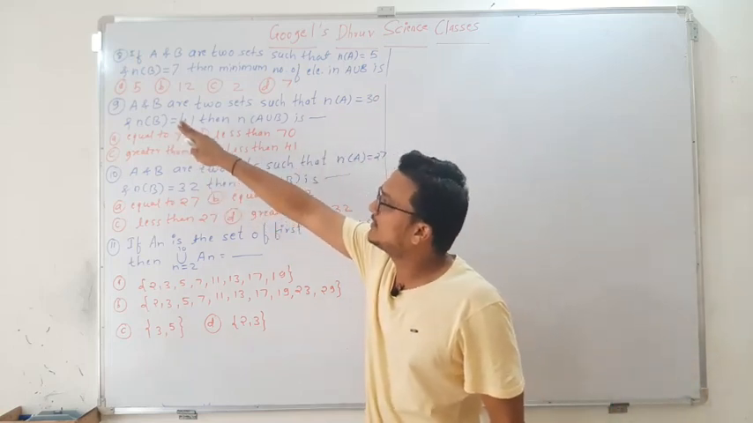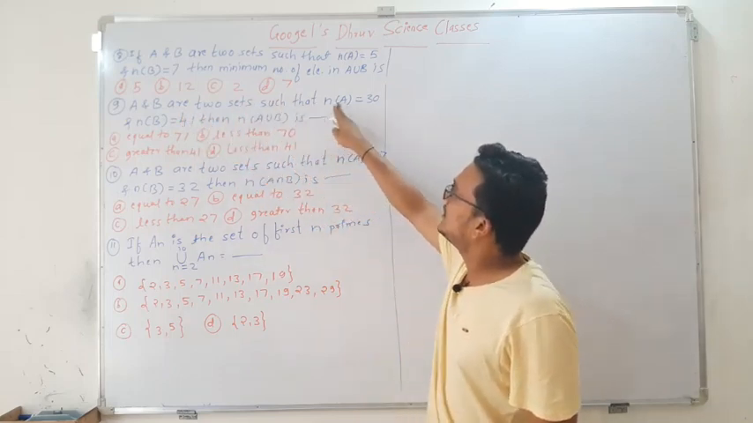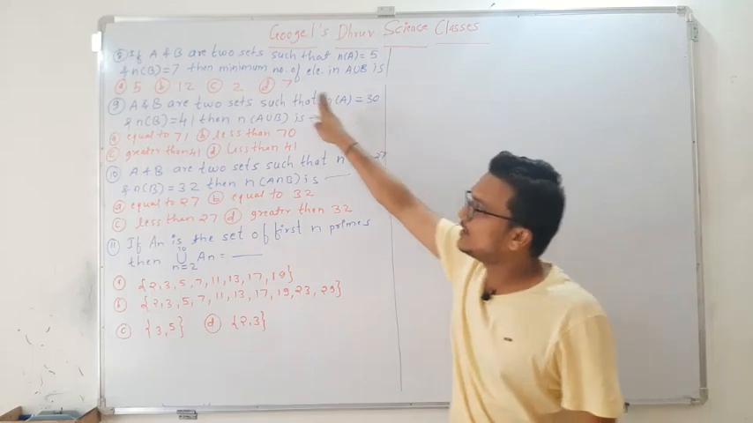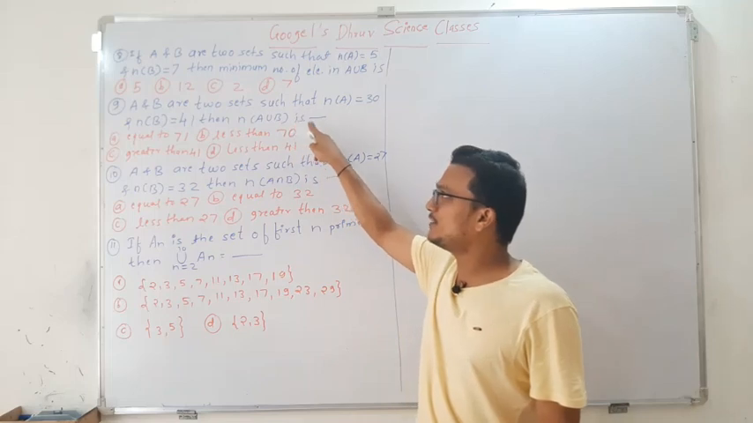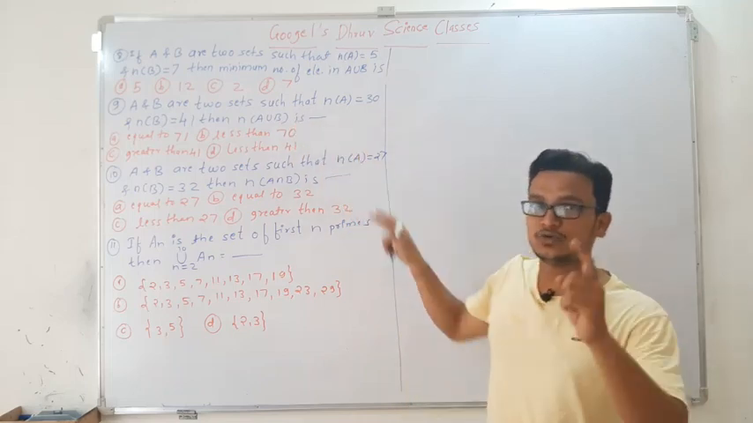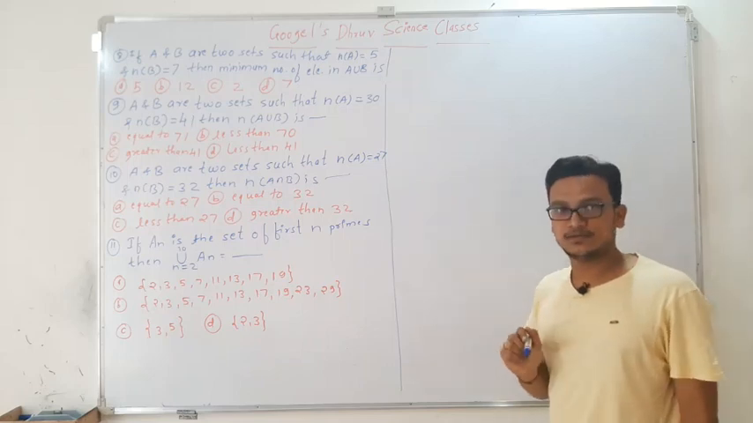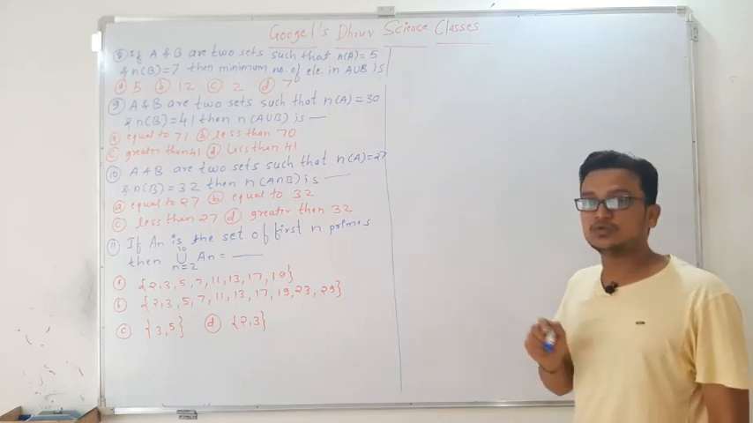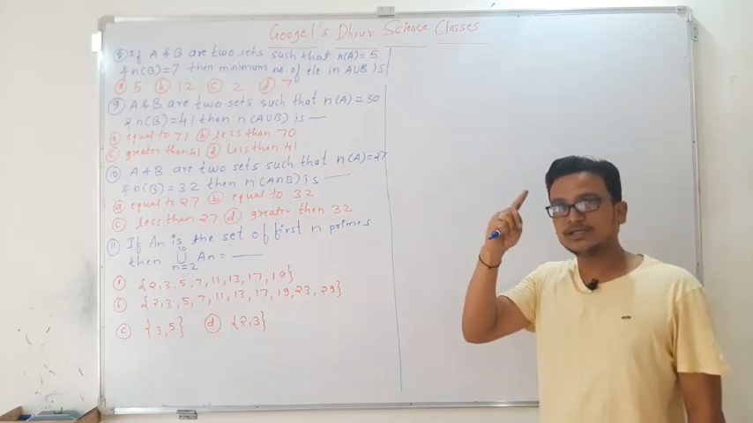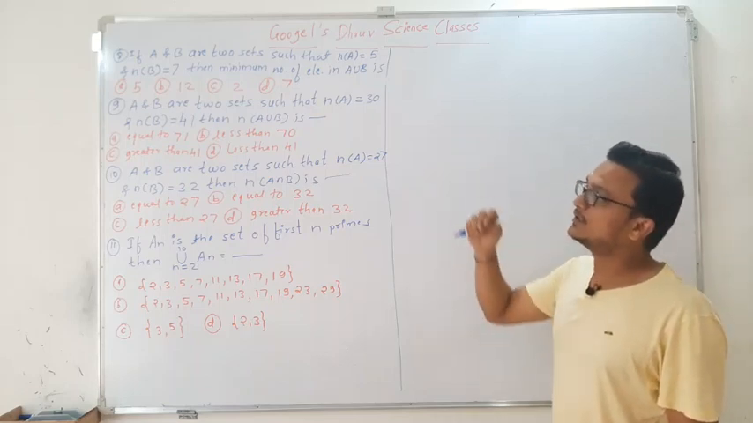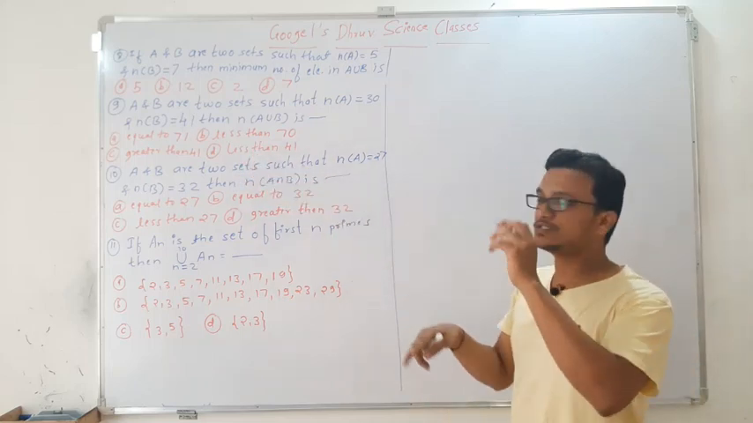Question number 9, that is A and B are two sets such that n of A is 30, n of B is 41, then n of A union B is. Okay, so here you just see that question number 8 and question number 9 both have the same meaning. For both we are going to use the same standard result, but the asking of the options differs, just to twist the question.